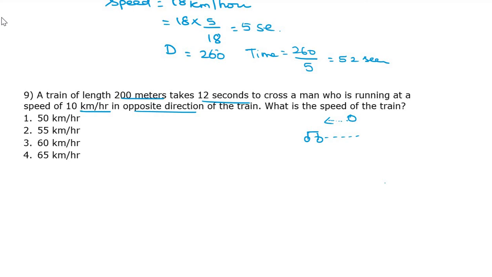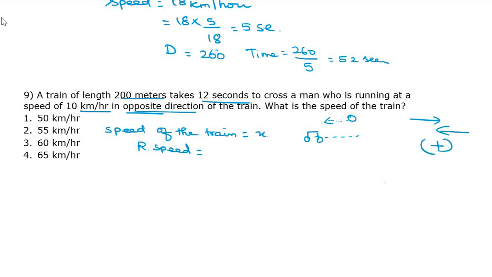So first I am taking speed of the train is x. Unknown quantity we always take x. Speed of the train equal to x. Okay. So relative speed equal to, what is the relative speed? It is in the opposite direction, so we have to add. Opposite direction we add. Speed of the train is x plus speed of the man is 10. This is one equation. But one more we know.